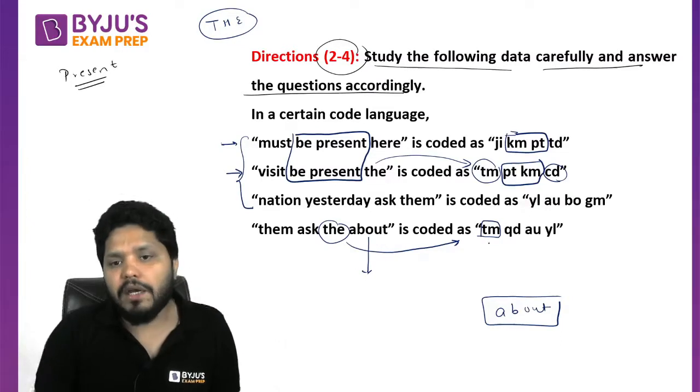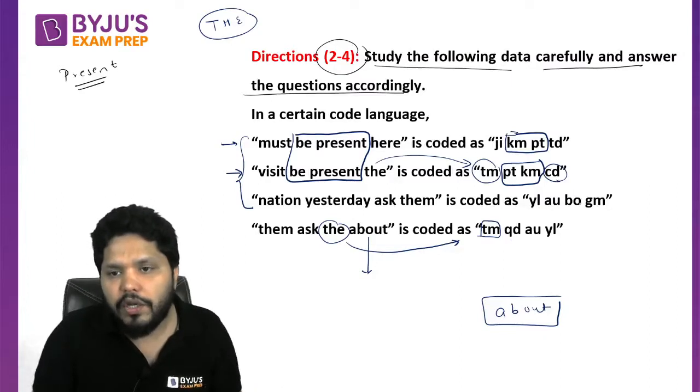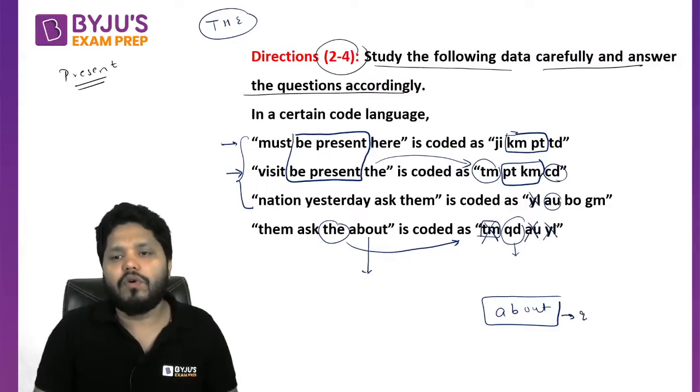If you want the code for about, that should be the uncommon one. If you see qd, is qd present in any of them? No sir. au is present, right? So au can't be the code, tm can't be the code, yl is also present here, that can't be the code. The only leftover option is qd. So qd has to be the code for this one.